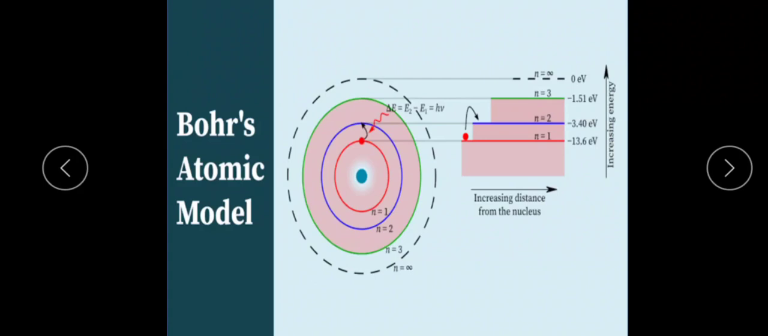So like this. When the electron is excited from a lower energy level to a higher energy level, it will immediately return to the ground state. While returning, a certain amount of energy is lost in the form of radiation, that is the change in energy, E2 minus E1, which is equal to h nu.